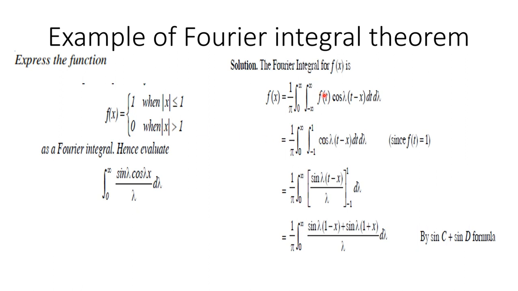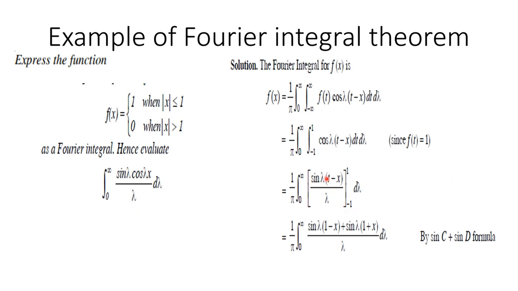Thus this limit can be written this way, and we integrate this, that is from minus 1 to plus 1, cos lambda into (t minus x) d lambda, that is sin lambda into (t minus x) by lambda within the limit minus 1 to plus 1, and putting this limit we find 1 by pi, 0 to infinity, sin lambda, here for t is equal to 1, that is sin lambda into (1 minus x) plus sin lambda into (1 plus x),